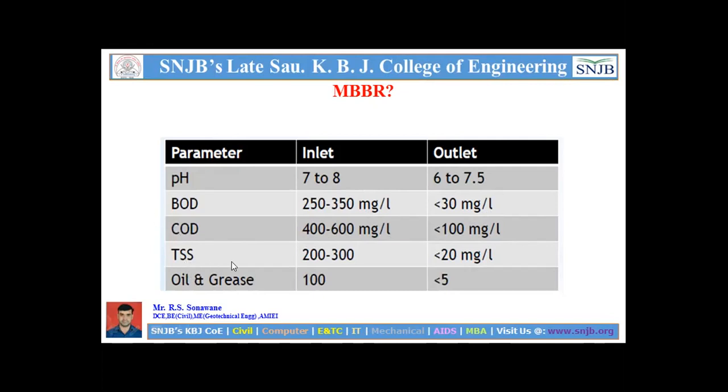Then total suspended solids before the inlet to that chamber are 200 to 1300, but after reacting with the biofilm or MBBR, the result is less than 20 mg per liter as TSS. Then oil or gaseous types, if there is industrial sewage water, at inlet that property is 100, and after reacting with MBBR it gives only 5. So these are the advantages of providing MBBR units. This is about the MBBR, moving bed biofilm reactor.